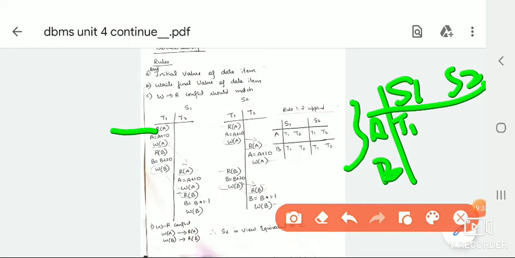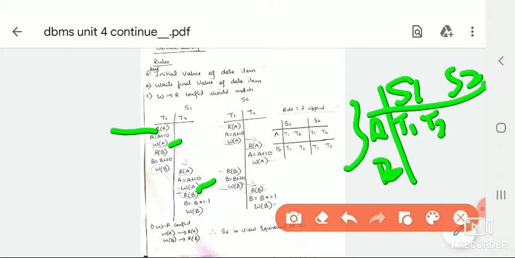A starts in T1. Then write final value of data item: rules 1 and 2 are both applied in our first cell. Even though you write A in T1, the final write of A is done here, so I'll write T2.